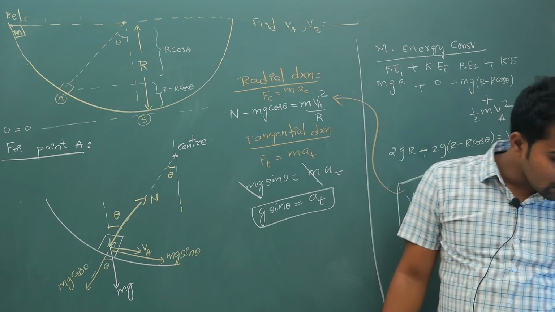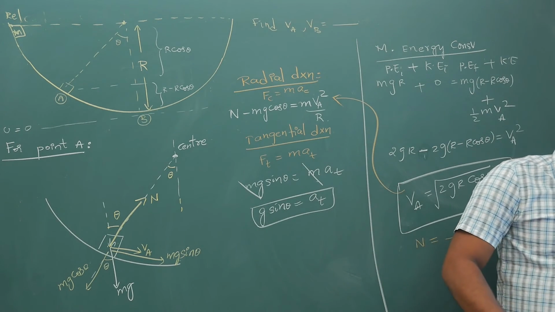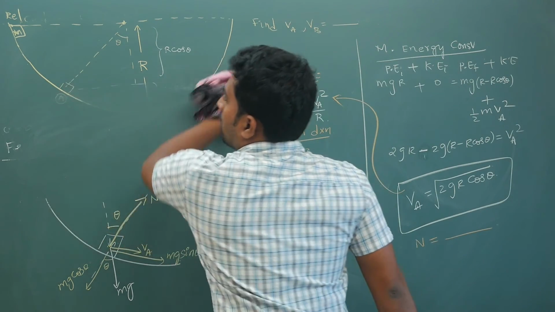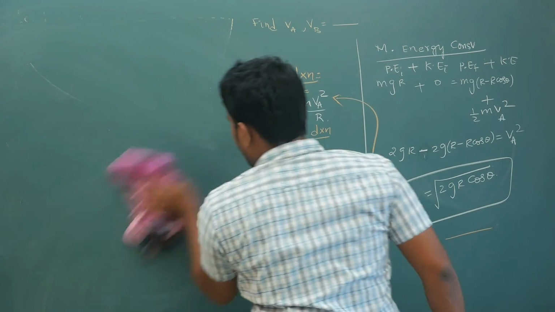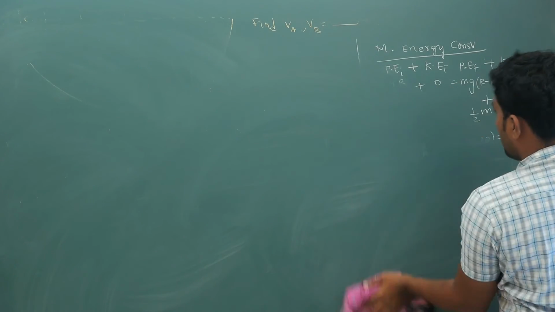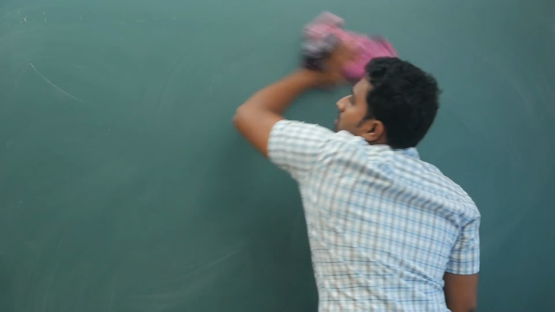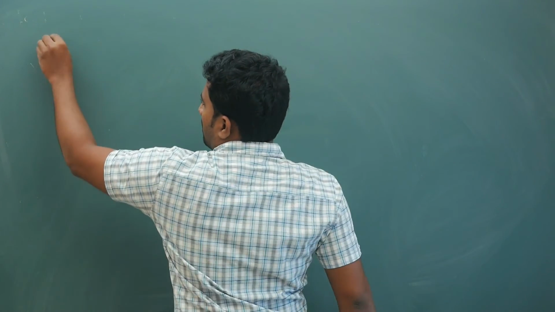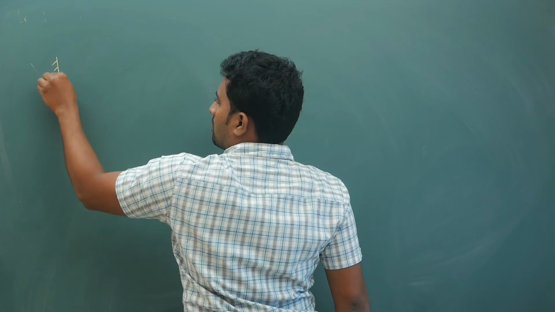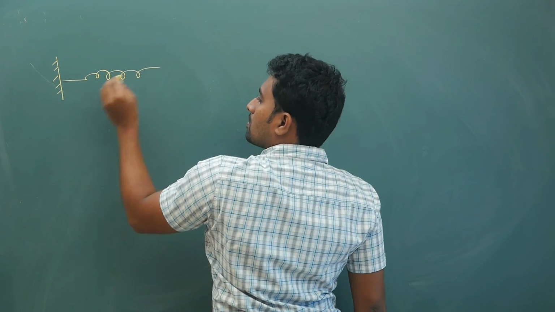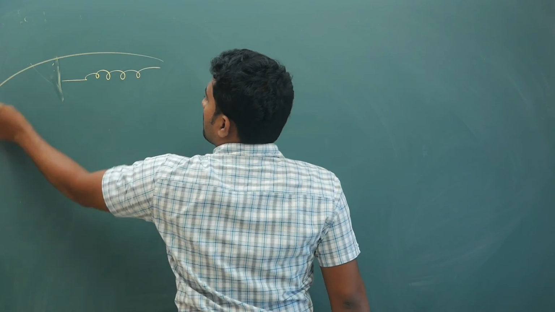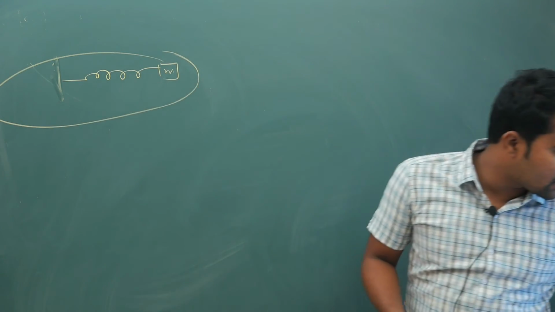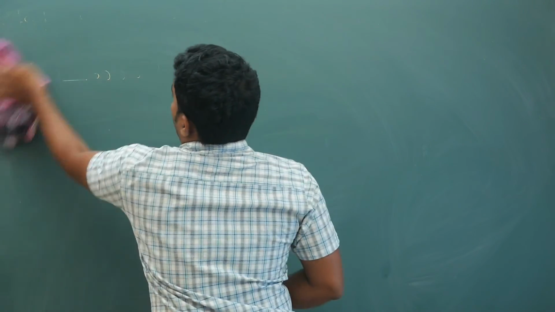Next, your next situation is, if you have questions linked to springs, what is to be done, that part also we will see now. So now coming to the springs part, let us say you have a block of mass m. Alright, the diagram went a little bad.